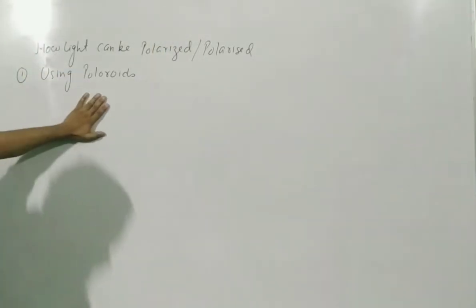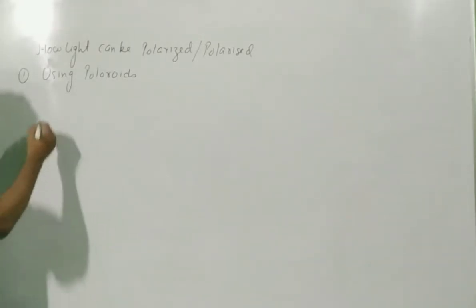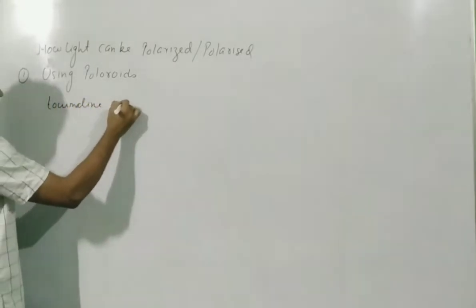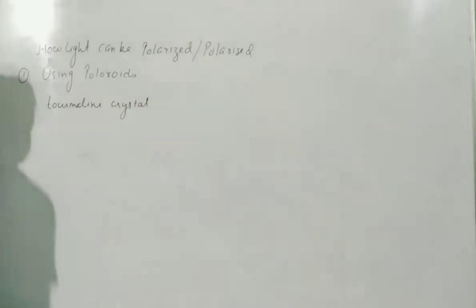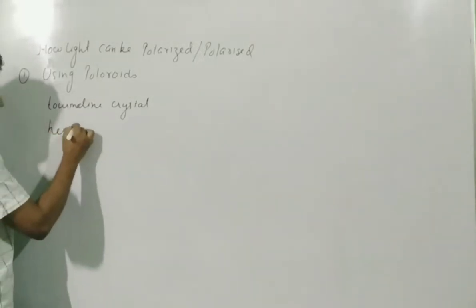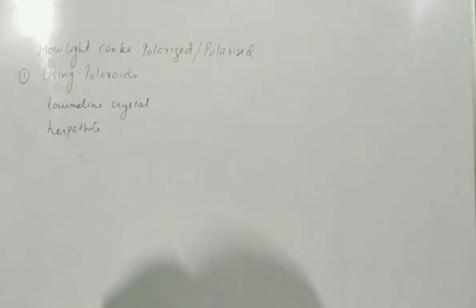Now what exactly are Polaroids? Polaroids can be in the form of a crystal, like tourmaline crystal, or you can make another crystal like herapathite, which is the iodosulfate of quinine.